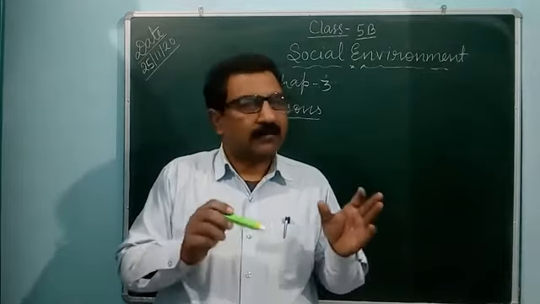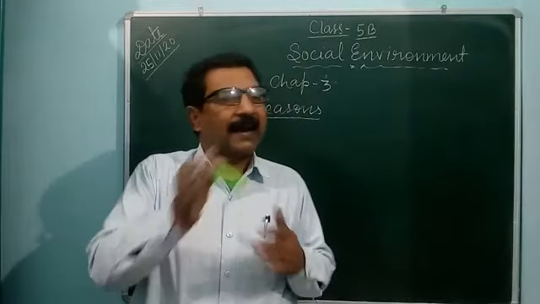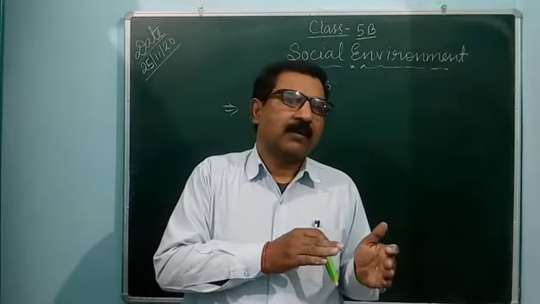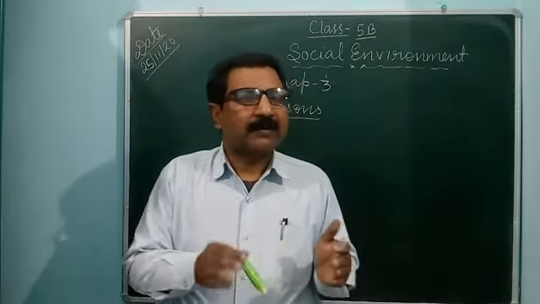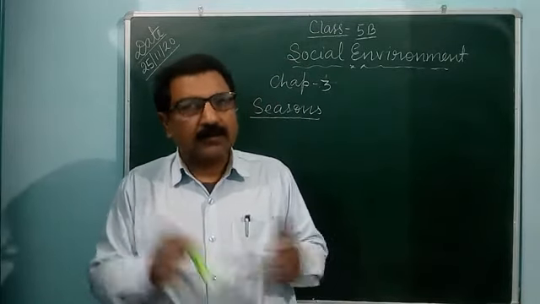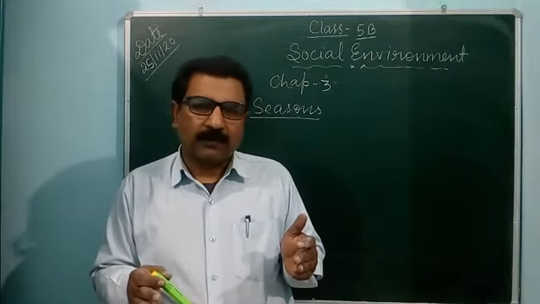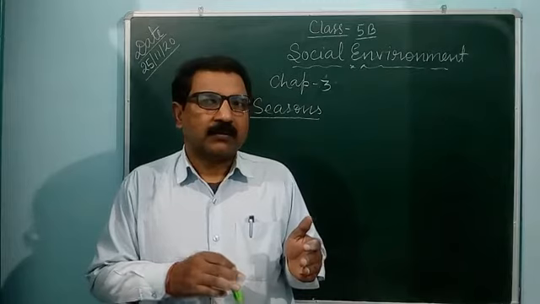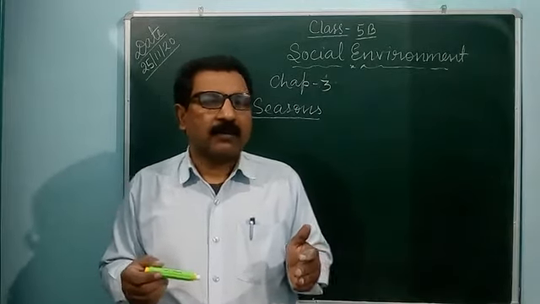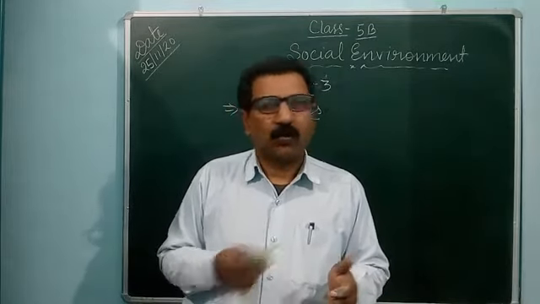The part that is behind, where direct sunlight is not going, has the winter season. And in the parts in between, it is not so cold and not so hot, so there is a mild type of climate. There is no more hot, no more cold.